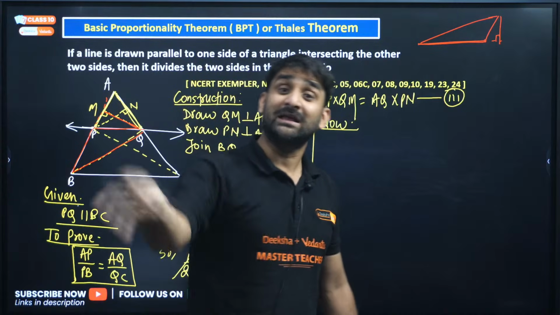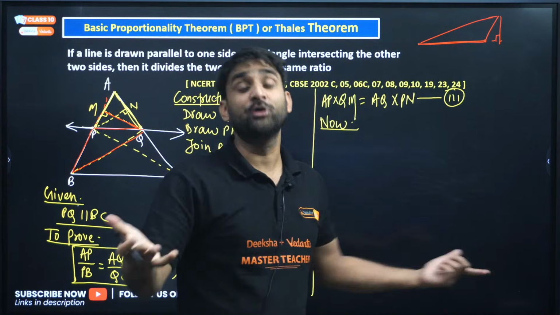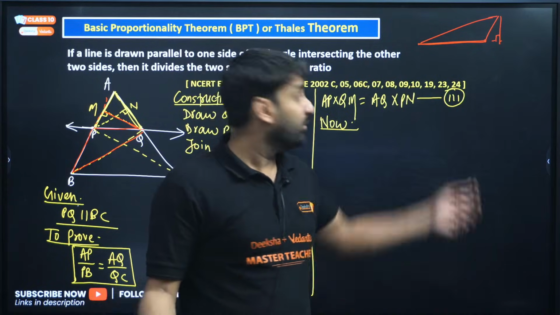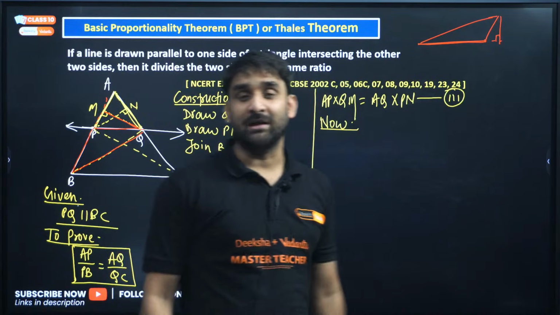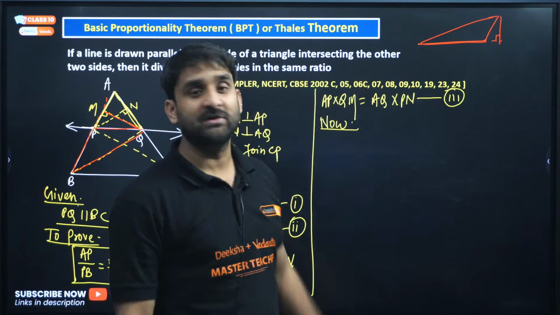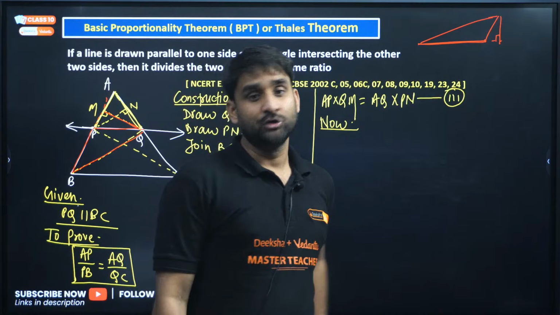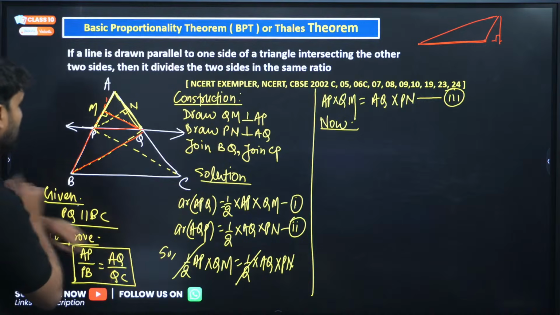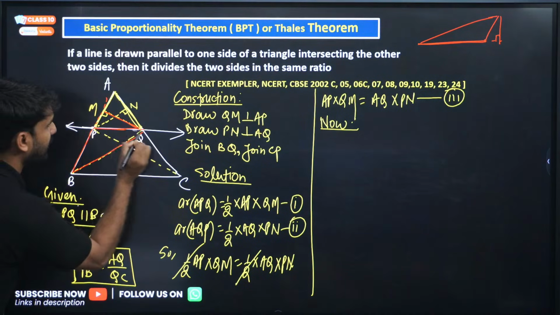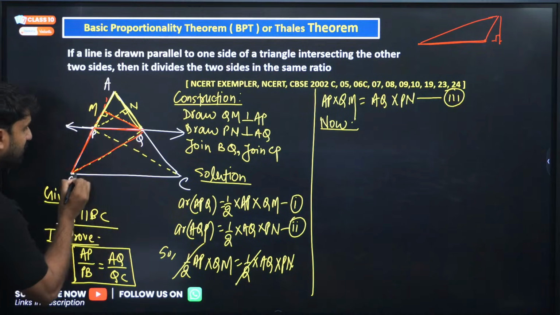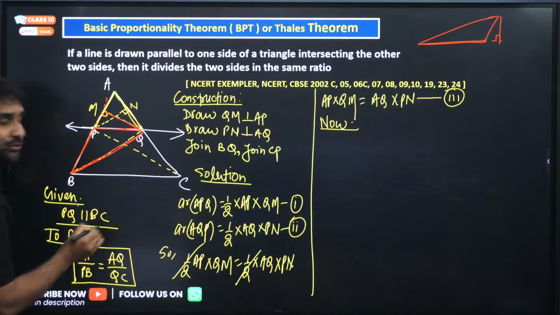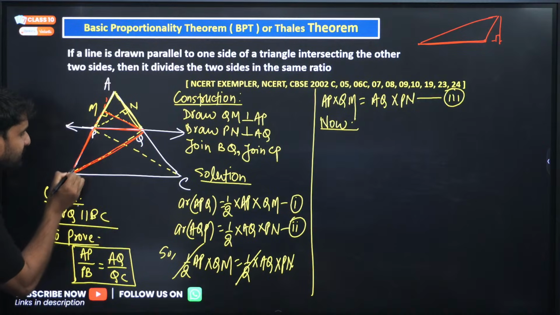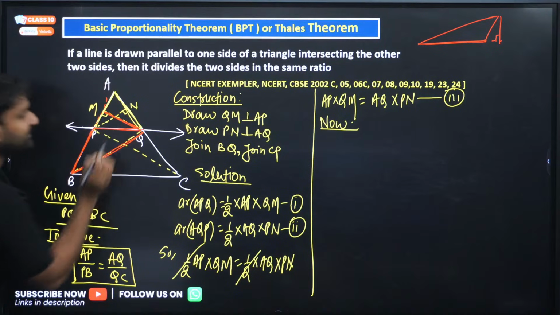In an obtuse triangle, the height always lies outside the triangle. So we can apply the same theory here. PBQ is also an obtuse triangle.